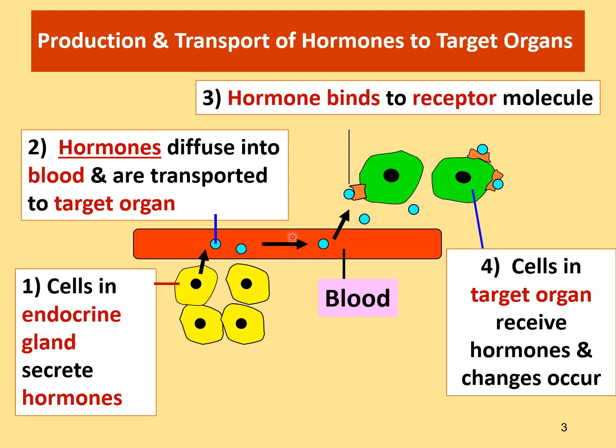So we see here the role of the endocrine glands such as the pancreas to secrete a hormone like insulin, and then the role of the blood is to transport the hormone to the target organs, which will respond to the hormones and will be affected by the hormones. So the target organ in this case is the liver, and the liver will respond by converting excess blood sugar into glycogen.